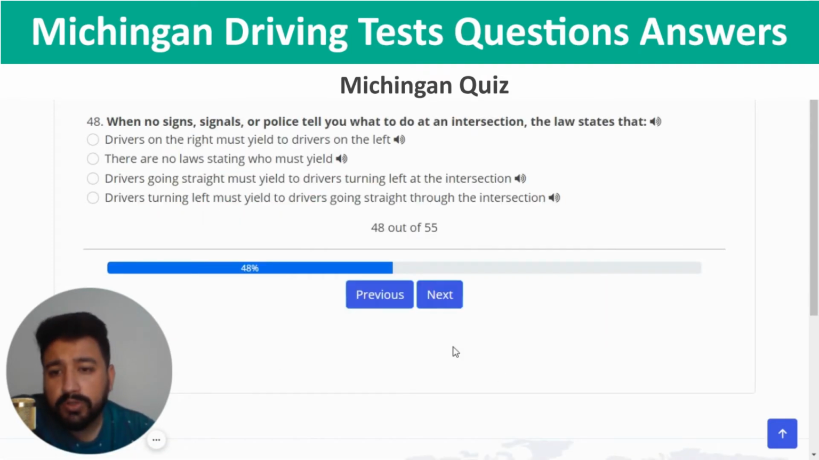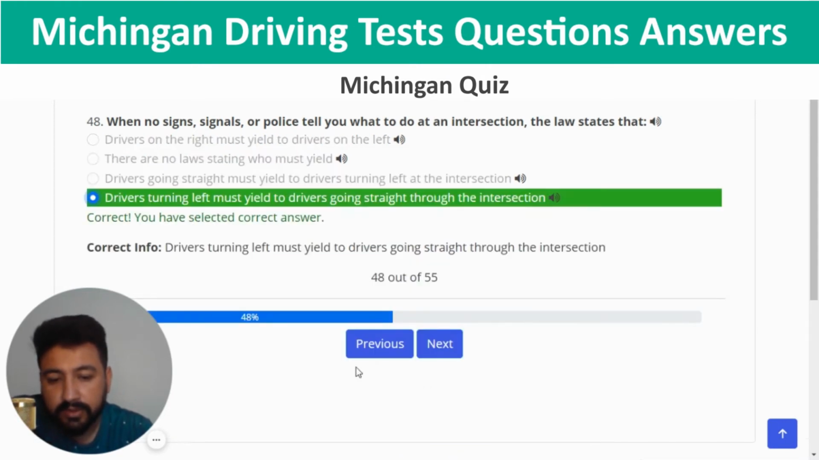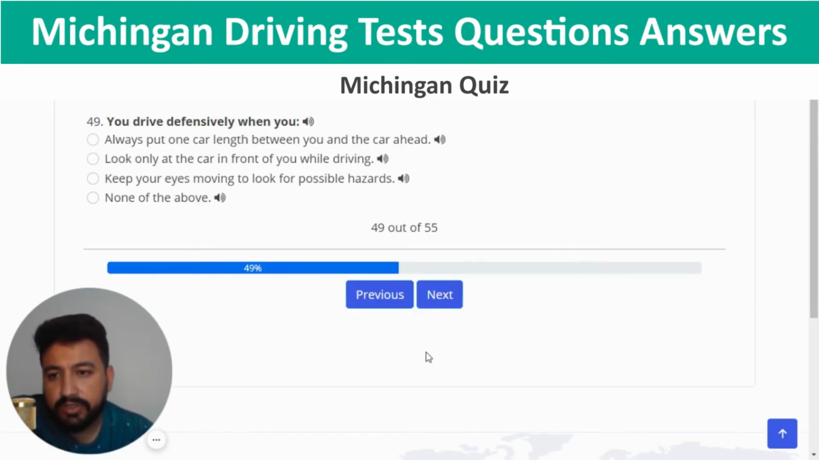Correct. And next, when no signs, signals, or police tell you what to do at an intersection, the law states that... So the last one is the right one, which is drivers turning left must yield to drivers going straight through the intersection. So last option, you have selected the right one. And next, you drive defensively when you keep your eyes moving to look for possible hazards, which is the third one. And this should be the right one.